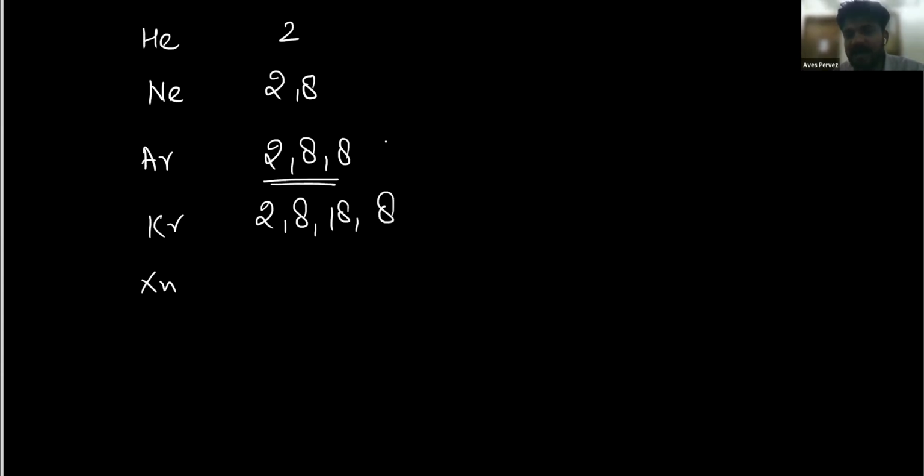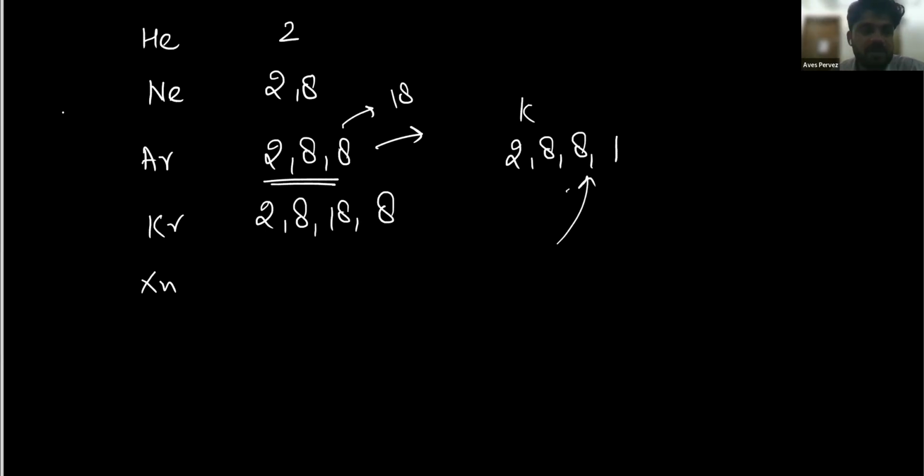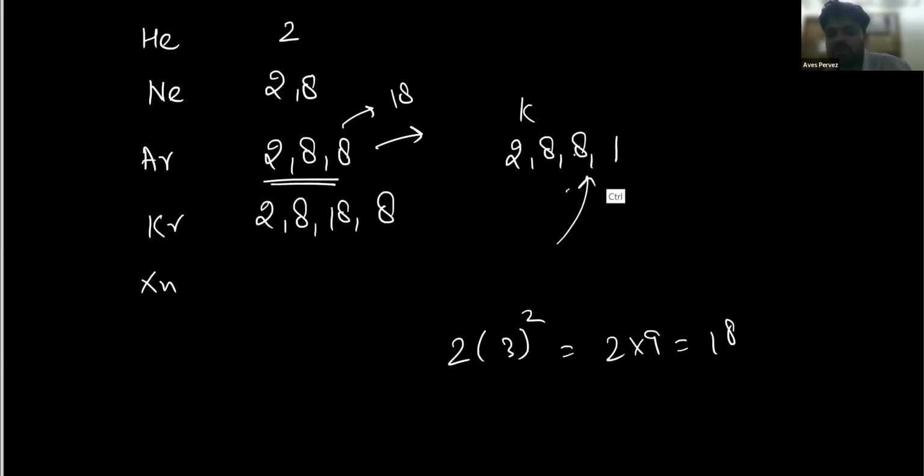After argon, I'm going to give you an example. Argon has atomic number 18, with configuration 2, 8, 8. Now the next one is potassium, and it has electronic configuration 2, 8, 8, 1. Why? The third shell can hold 18 electrons, since 2 into 3 square is 2 into 9, which is 18. So why is it not going into the third shell? Why is it not showing 2, 8, 9? Why is it showing 2, 8, 8, 1?